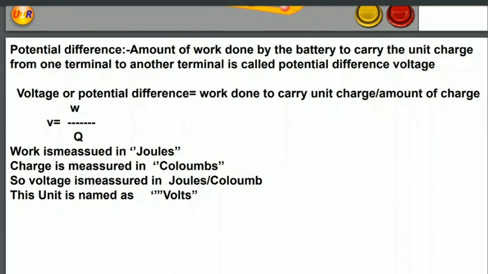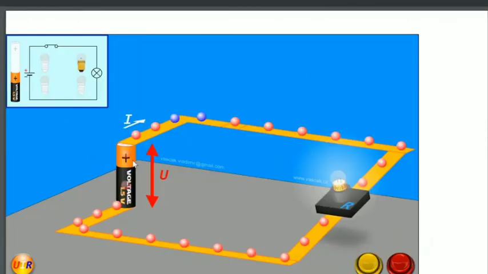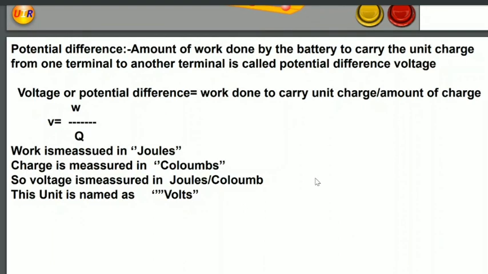Again I will go to the same diagram. Here this dry cell or battery is doing the work to make these electrons move through the conductor. The amount of work done by the battery to carry the unit charge from one terminal to another terminal is called what? Voltage. So the voltage formula is V equals W by Q. W is measured in joules and charge is measured in coulombs. So finally, potential difference or voltage is measured in joules per coulomb, and this unit is named volts. Okay, so this was the concept.